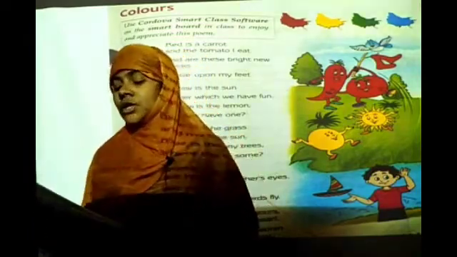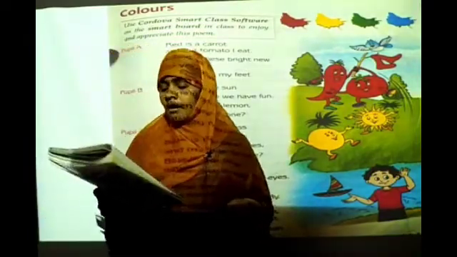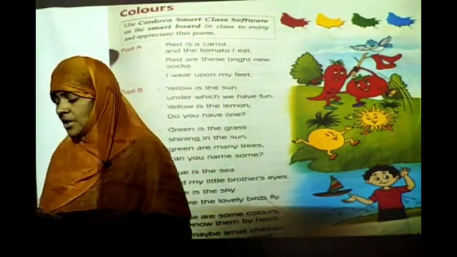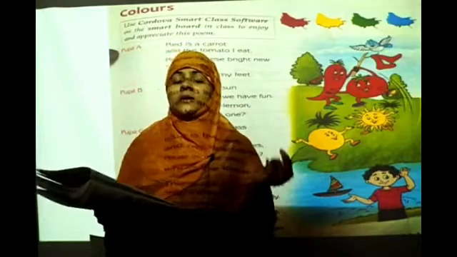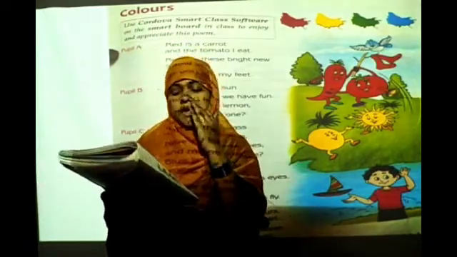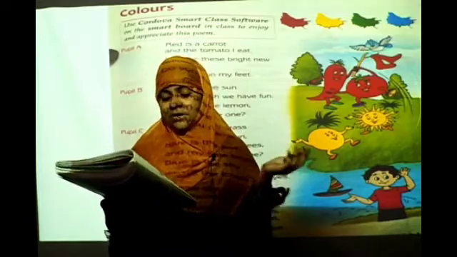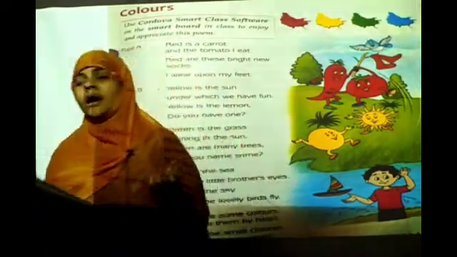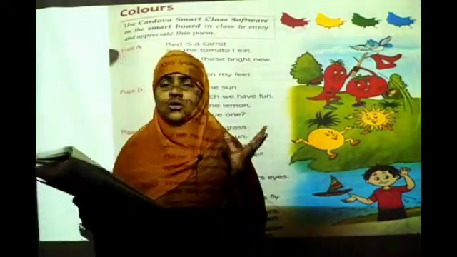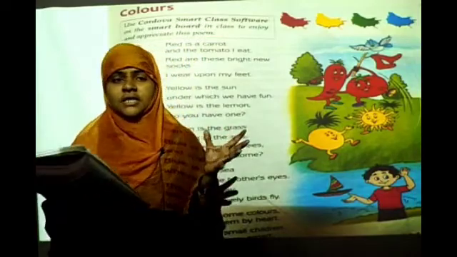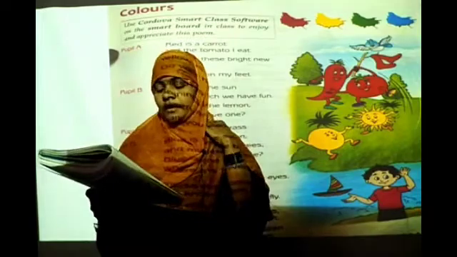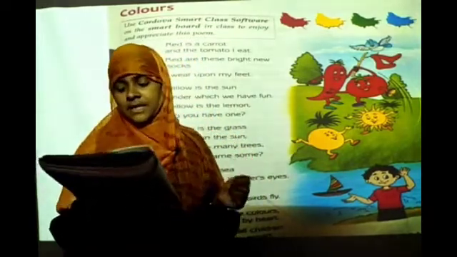He is asking. So another person C is saying, green is the grass shining in the sun, green are many trees. Can you name some? So green, the things which are green? Grass will be green, trees will be green, some fruits are also green in color. How will the grass shine in the sun? It shines, no? So all the trees will be green, no? Can you name some? He is asking.